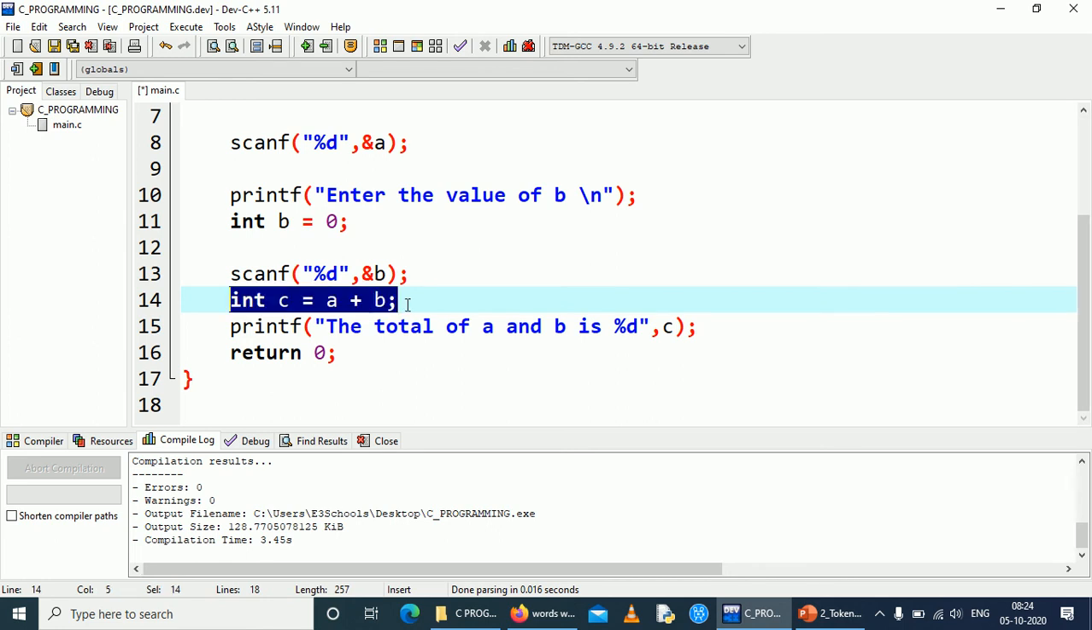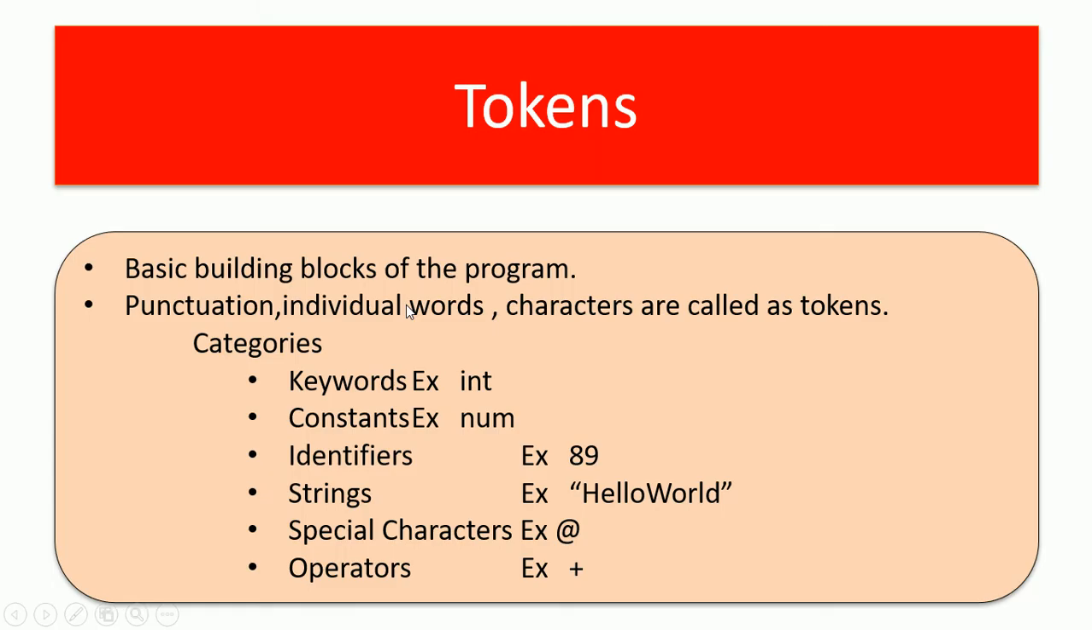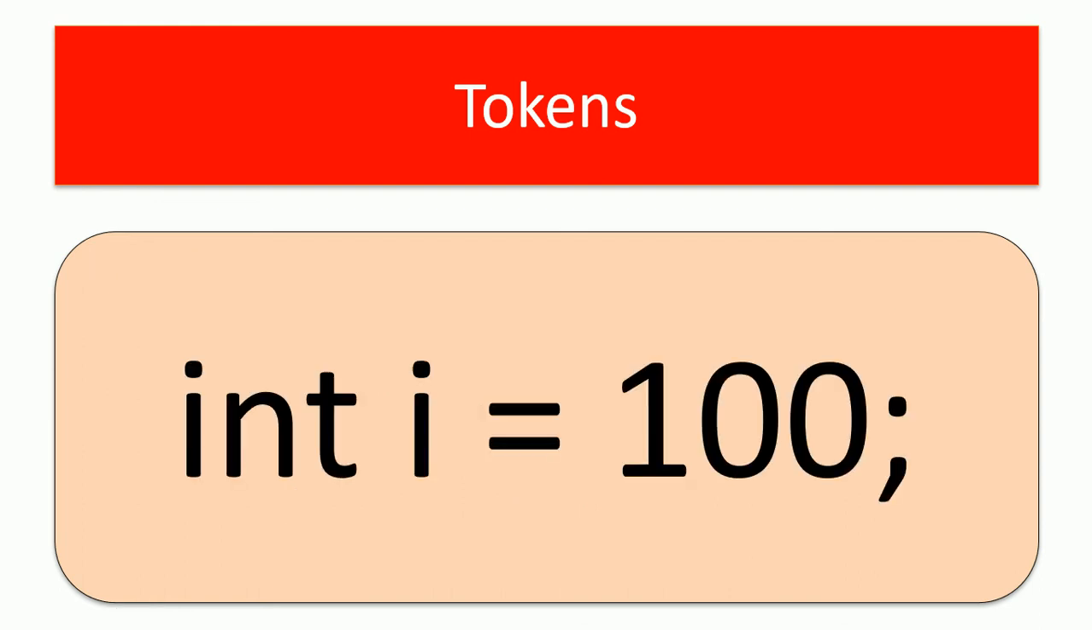So this is the detailed explanation of tokens. I think you can understand this. We can jump into next topic. So the same thing, int I equal to 100. So int is a single token, I is a token, equal to is another token, 100 is another token, and semicolon is a token. So smallest meaningful word or character or even punctuation special characters are called as tokens.